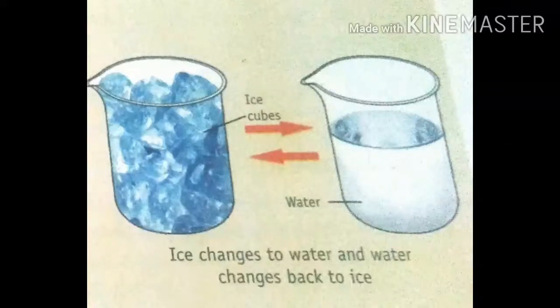There is a change in the state of the ice from solid to liquid. Which physical property changed here? Yes, state. Now pour this water back into the ice tray and keep it in a freezer. What do you get? Yes, we get back the ice. Therefore, this is a physical change.